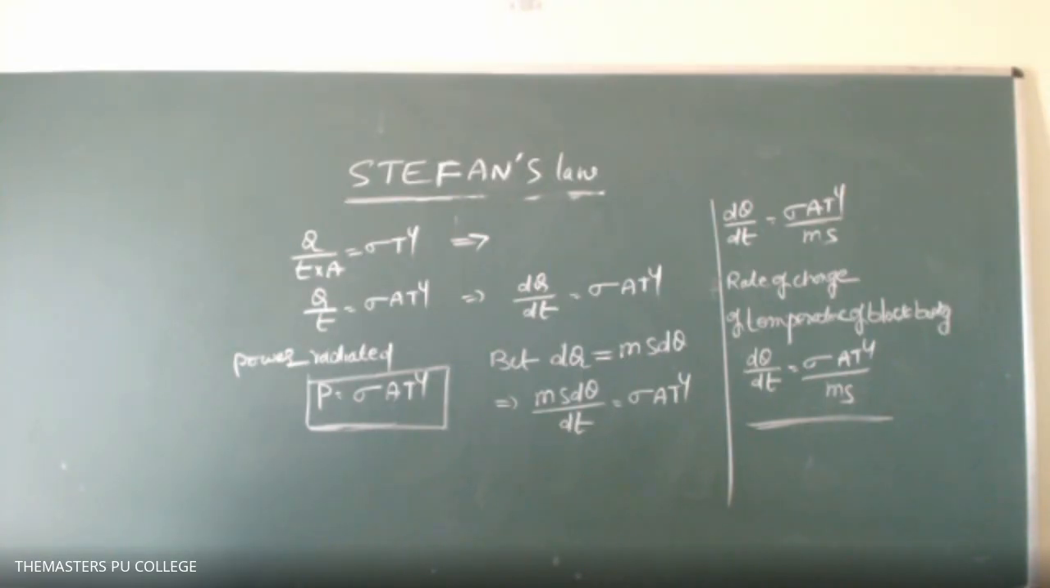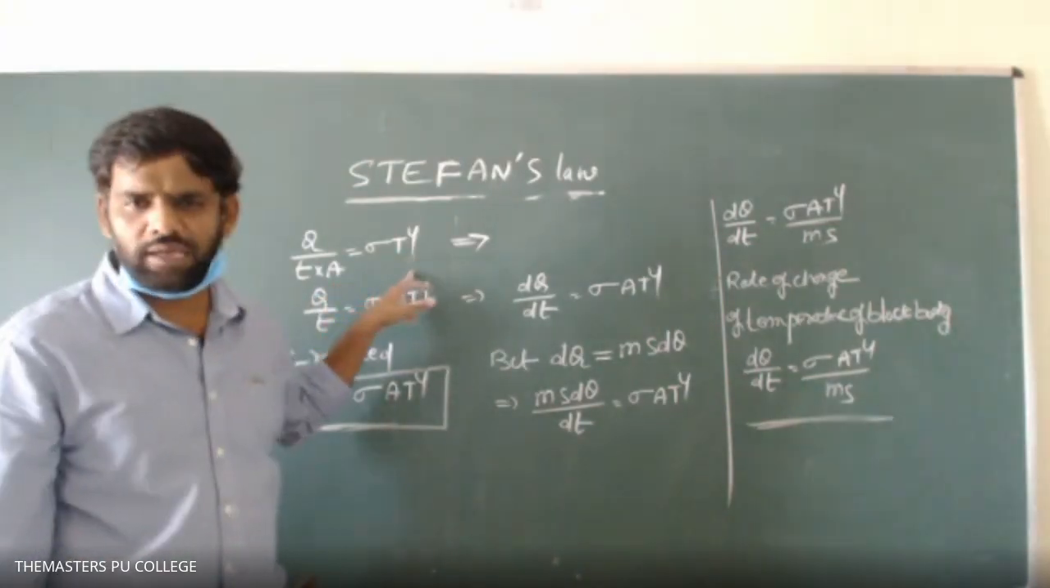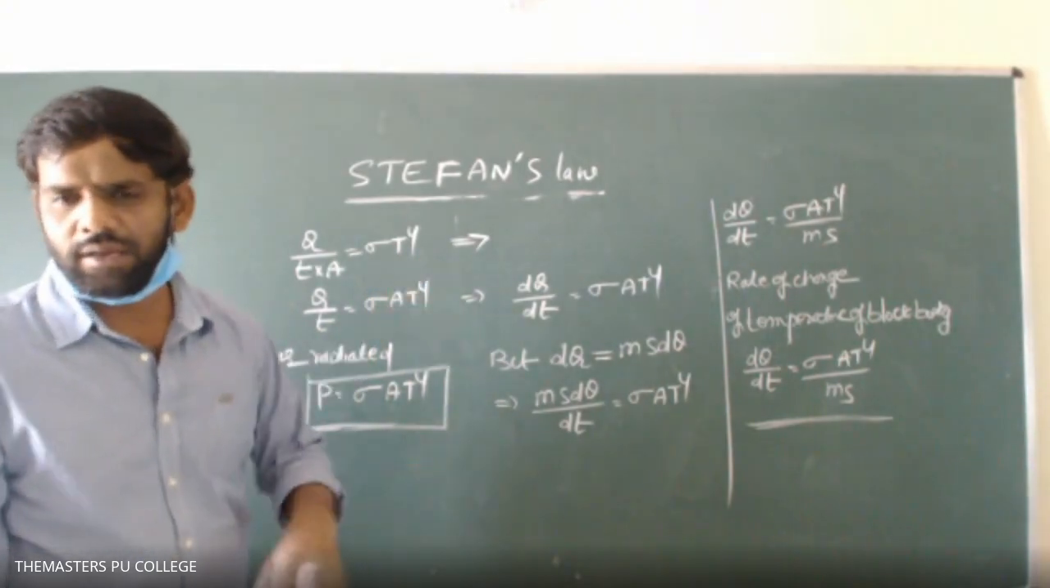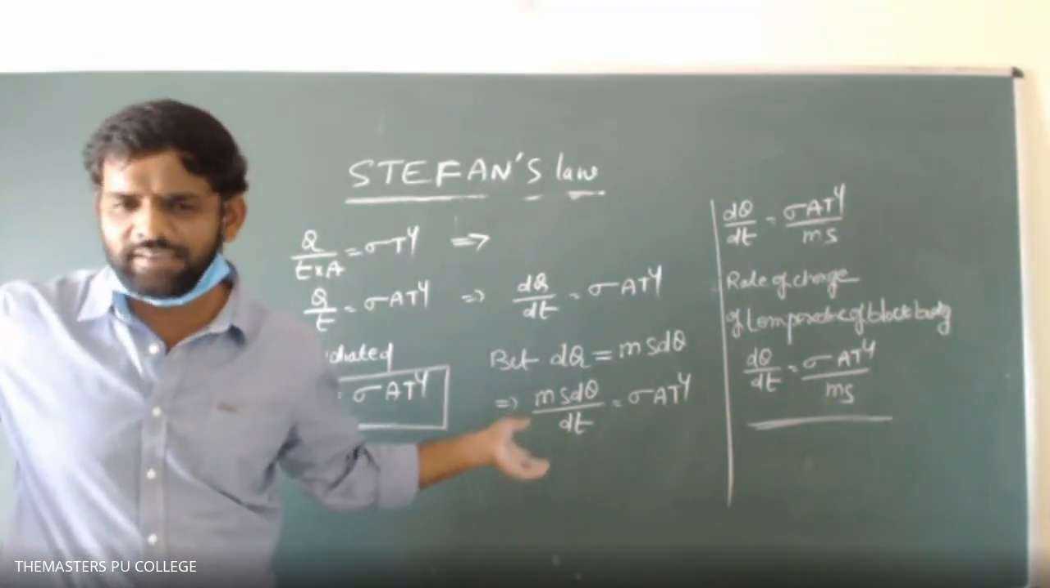Sir, black body will emit radiations at temperature T degrees Celsius, no, sir? Not degree Celsius, this is Kelvin only. The SI unit of temperature is Kelvin, not degree Celsius. Sir, what about the temperature of surroundings, sir? First, finish this now. I'll dictate that all.